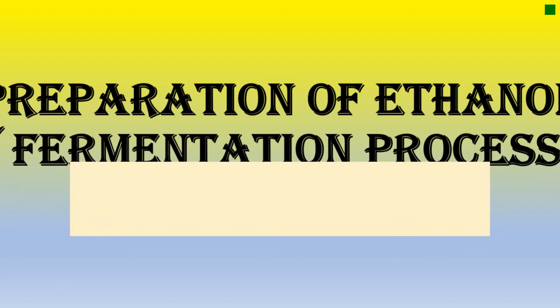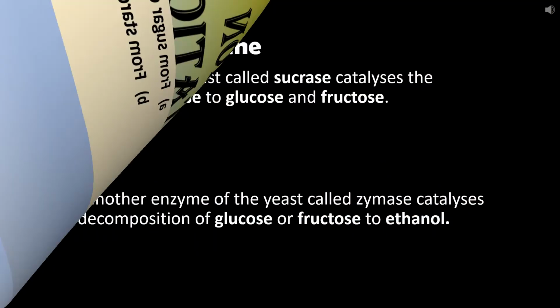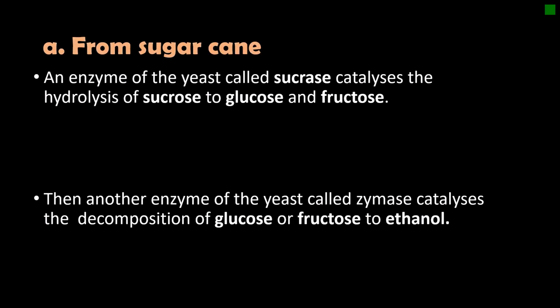Here we have two types of fermentation: fermentation from sugarcane and fermentation from starch, which are all the methods we can use to produce alcohols. And the alcohol we produce mainly in this fermentation process is ethanol. Let us start from the fermentation from sugarcane. The whole process goes like this.